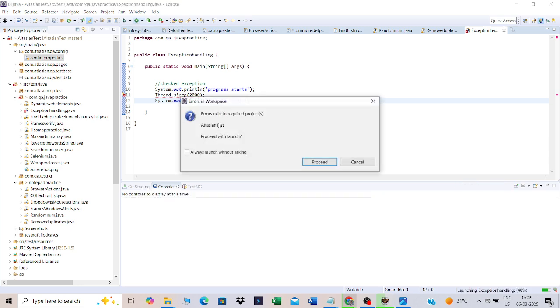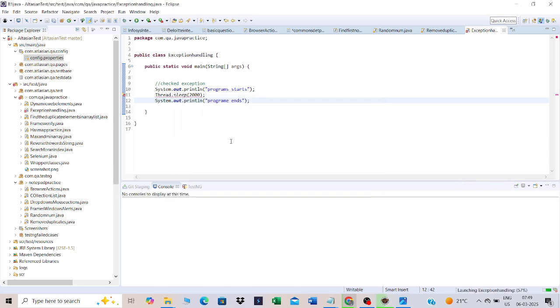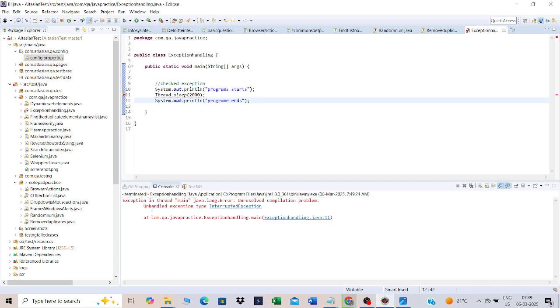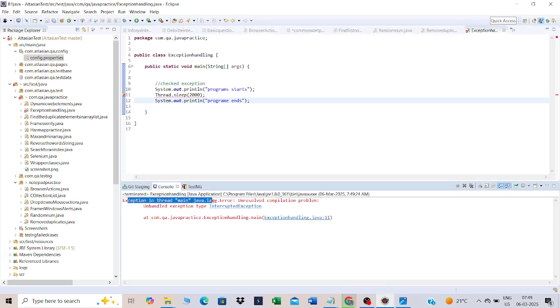See, guys: exception in thread main java.lang.Error, unresolved compilation problem, unhandled exception type InterruptedException. Here the compiler is already showing it with a red mark. So there will be, not just chances, but in the majority of cases we will get the exception over here. We have to handle this. How do we handle this?